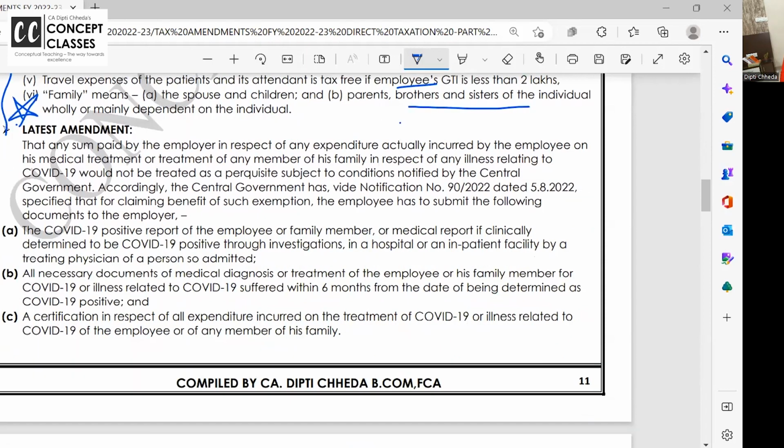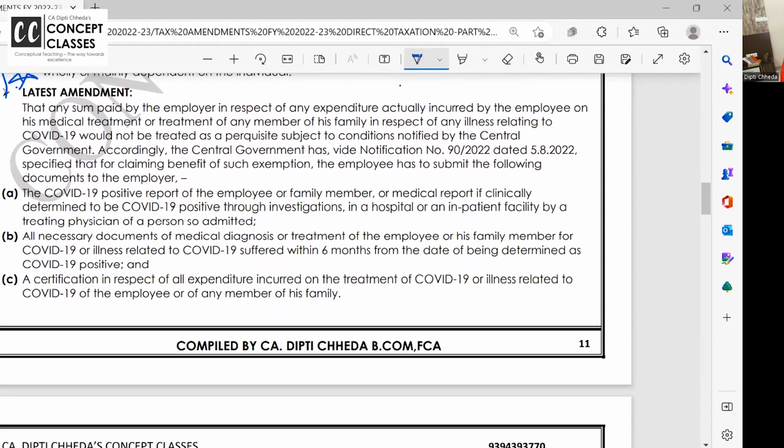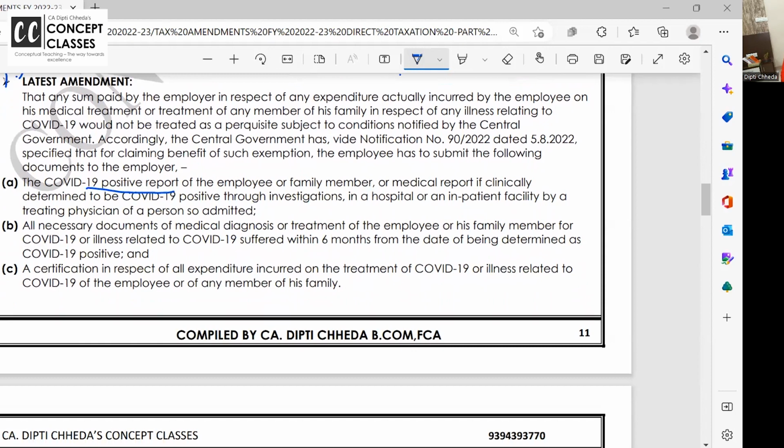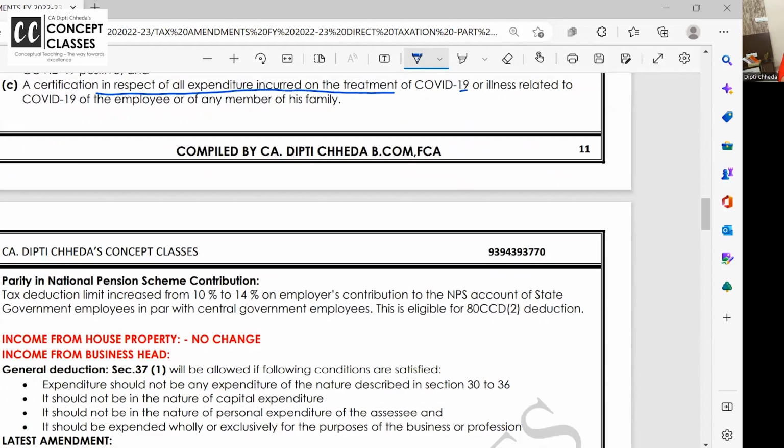Any sum paid by employer in respect of expenditure incurred by employee on medical treatment of himself or his family member would not be treated as perquisite, provided the employee has submitted the COVID-19 positive report, all the other necessary documents, and a certification of the expenditure incurred.